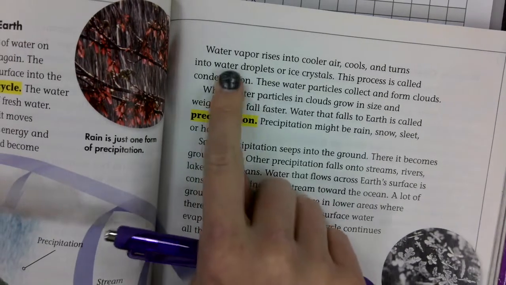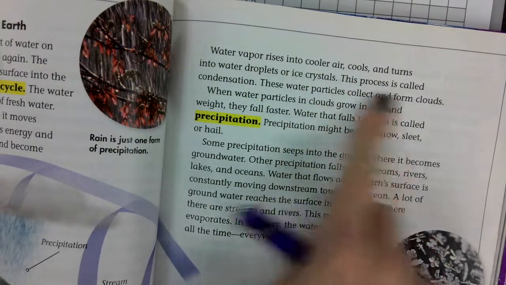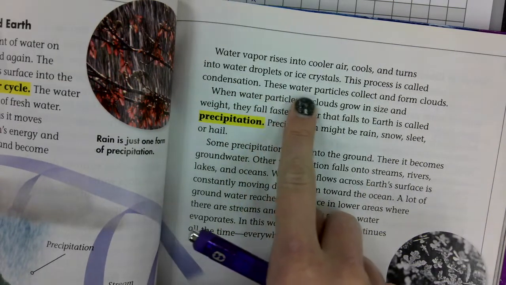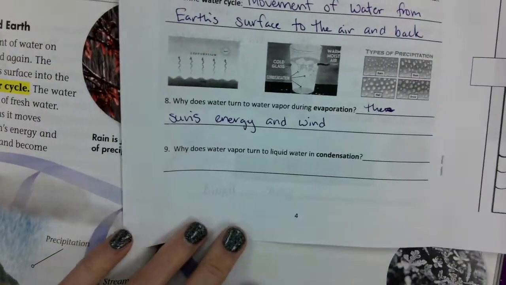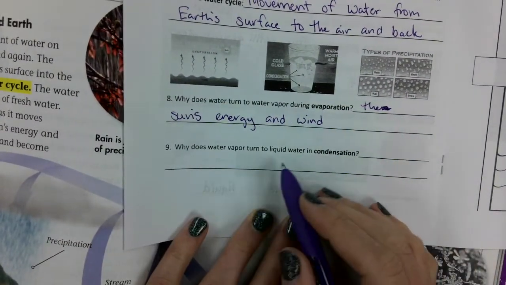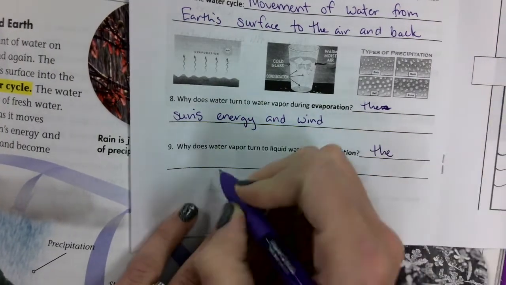Water vapor rises into cooler air, cools, and turns into water droplets or ice crystals. This process is called condensation. These water particles collect and form clouds. So why does water vapor turn to liquid water in condensation? The air is cooling.